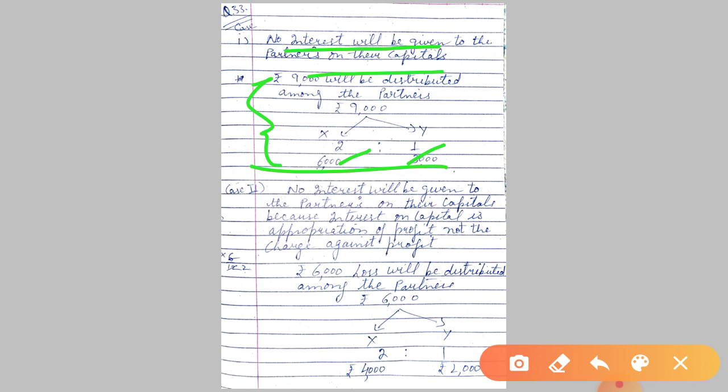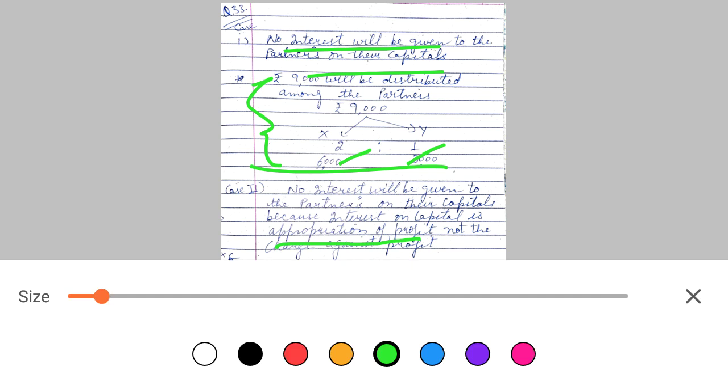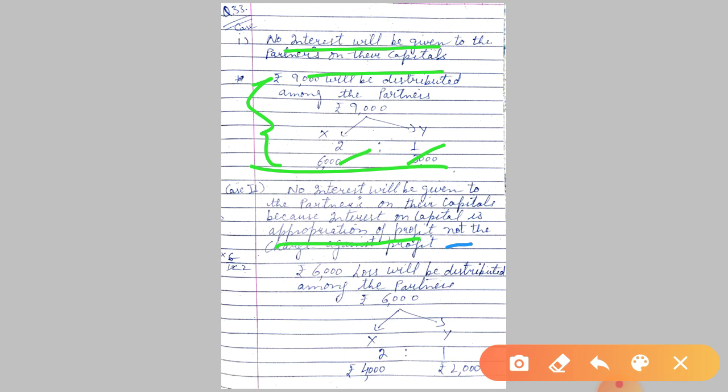So the second case is there is a loss of 6,000 and interest is to be given to the partners. They asked, but we cannot give because it is an appropriation of profit. See, I have written here, it's an appropriation of profit, not a charge against profit. Is this point clear?